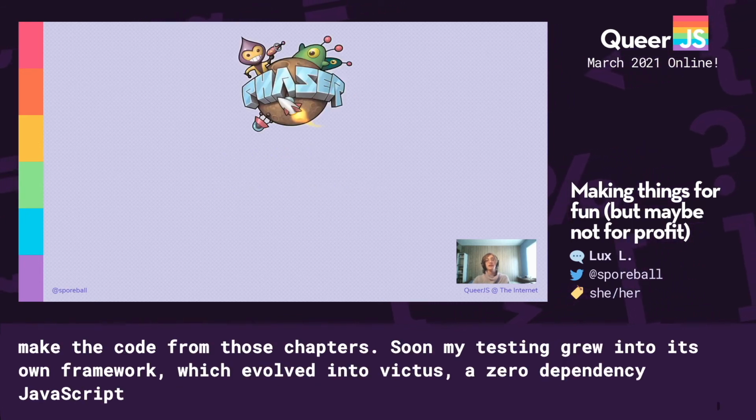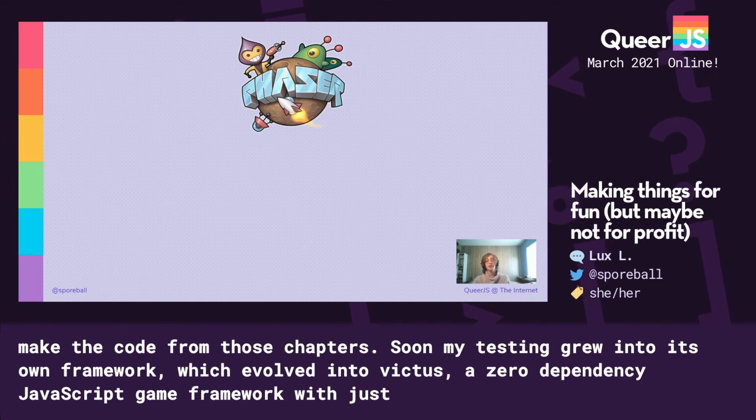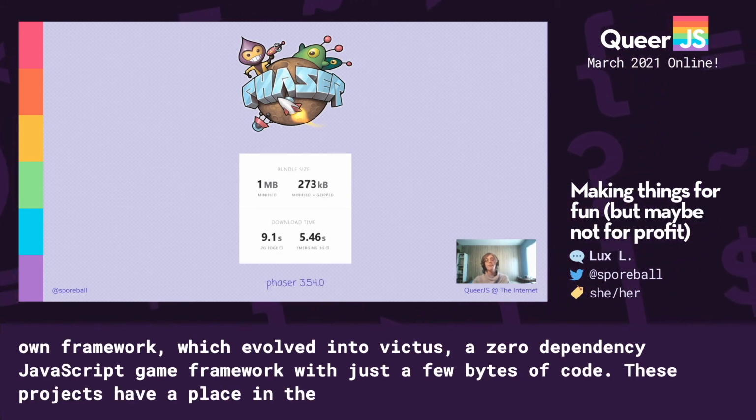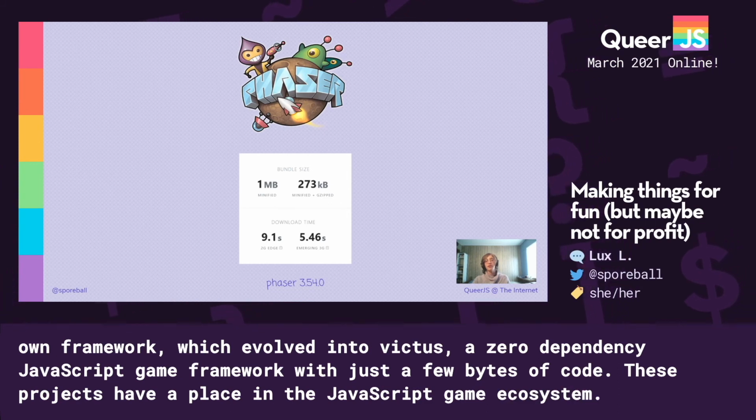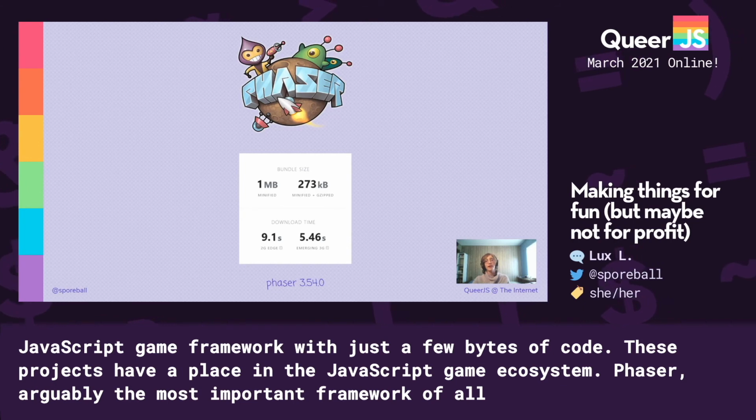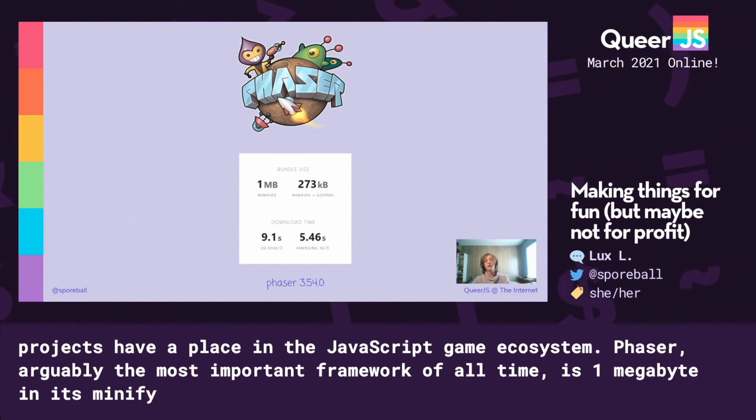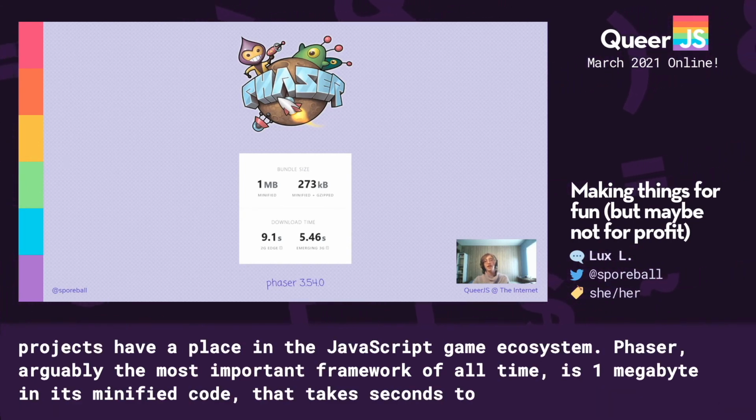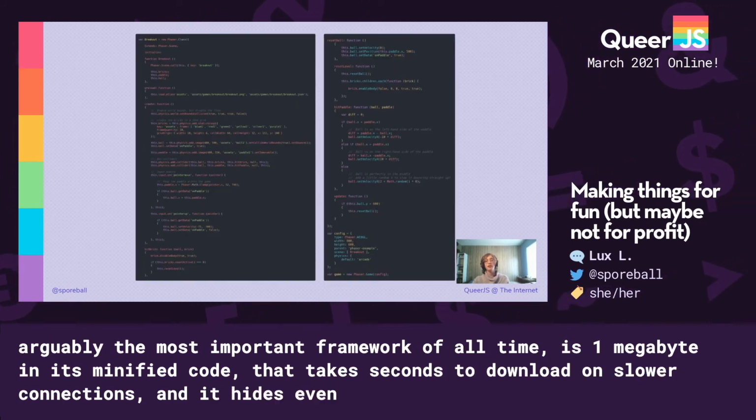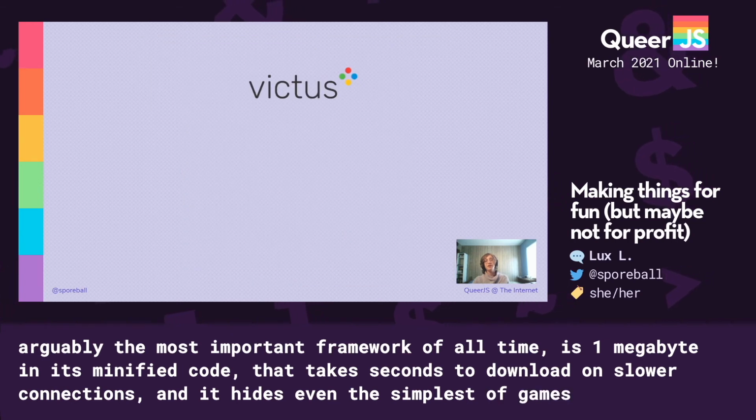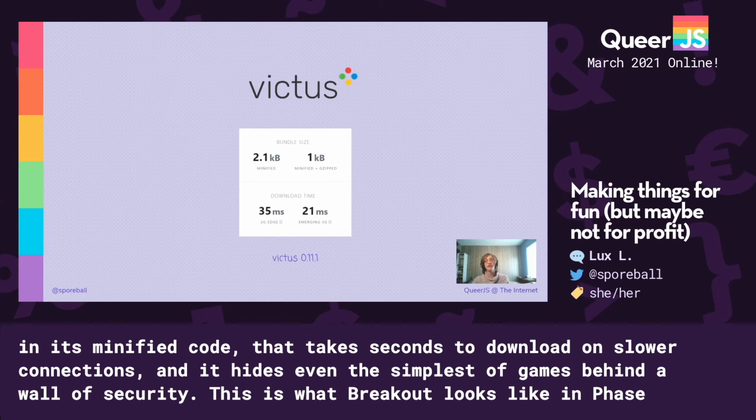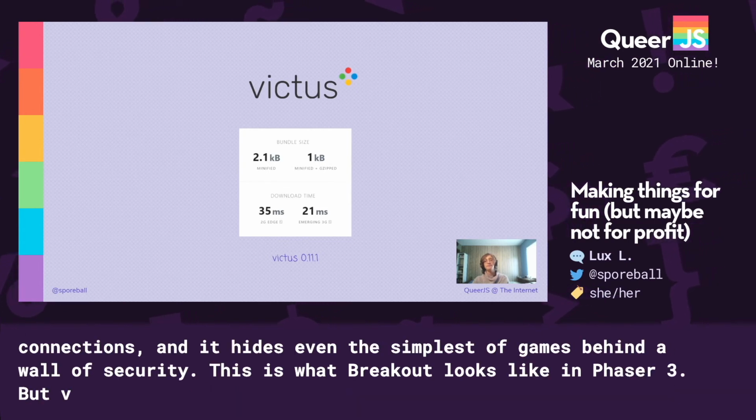Phaser, arguably the most popular JavaScript game framework of all time, is 1 megabyte of minified code in its latest version. That takes multiple seconds to download on slower connections, and in its quest to allow for everything, it also hides even the simplest of games behind a wall of obscurity. This is what Breakout looks like in Phaser 3. But Victus can be downloaded in a matter of milliseconds, and I've tried to make it as dead simple to write for as I possibly can.